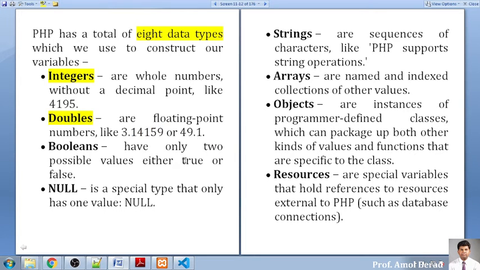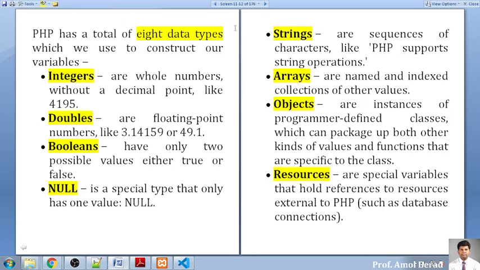If you are giving two values, true or false, that will be treated as a boolean value. If you are using null, it will be treated as a null data type. If you are using characters in single quote or double quote, that will be treated as a string. Single quote and double quote both are acceptable here. You can write text content in double quote also, in single quote also. You can work with arrays also, objects also, resources also. So these are the 8. These are the only 8 data types supported in PHP.